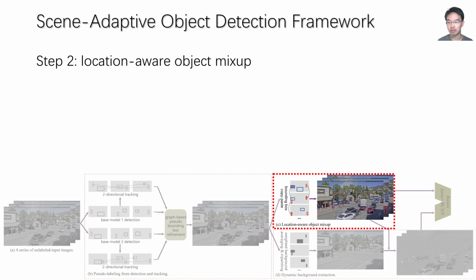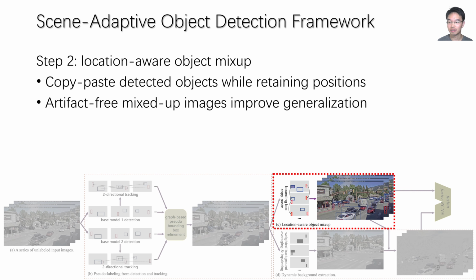After having those pseudo-bounding boxes, in the second step, in order to expand the dataset, we copy-paste different pseudo-labeled objects among different frames. Because the background is stationary, we retain the positions of the boxes, so the mixed-up images have very little artifacts. This greatly improves the detection performance.